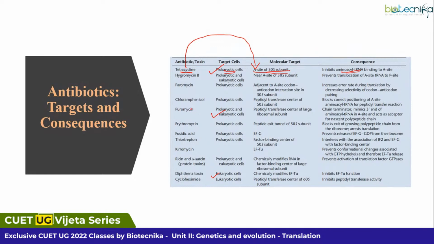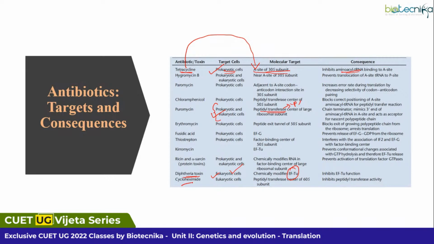It leads to inhibition of aminoacyl tRNA binding to the A site. Right. Next, if you see puromycin, it is present in both pro and eukaryotes. In this case, what happens? They are targeting the peptidyl transferase center. That means the P center is being targeted. That means the peptide bond formation will be terminated. If you see diphtheria toxin, they will be targeting your eukaryotic cells. And they are responsible for modifying the elongation factors. So elongation will be inhibited.